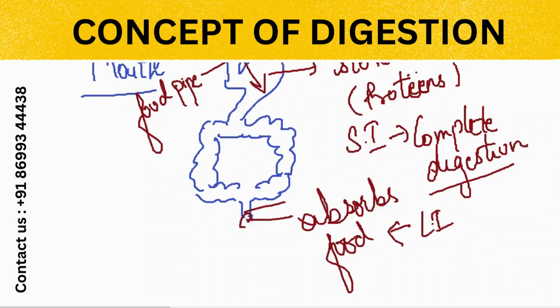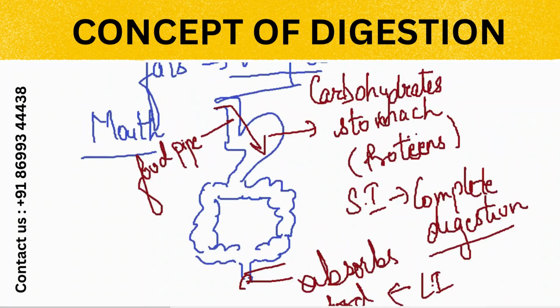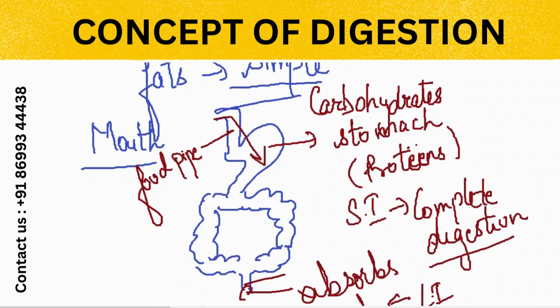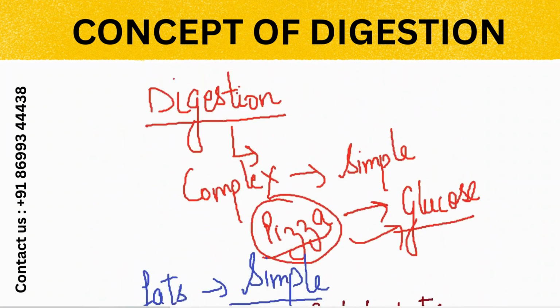So this is the brief concept of how digestion takes place. Digestion means breakdown of a complex food into the simplest food. And from where does the food pass? Mouth to food pipe to stomach, stomach to small intestine, then to large intestine, then to the rectum, and then to the anus. So it is a brief discussion about digestion.